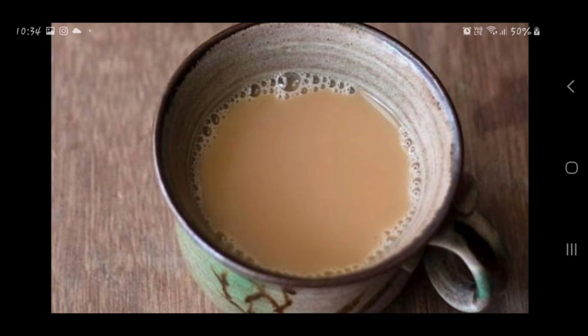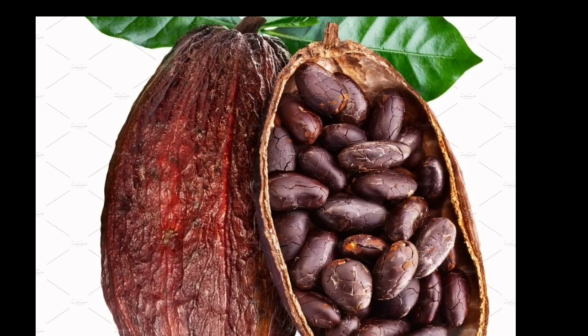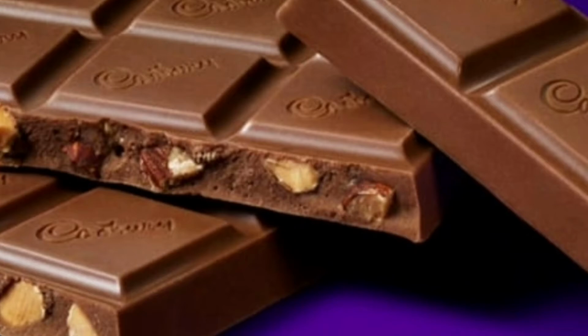Okay. The next one is, children, cocoa. Cocoa is made from seeds of the cocoa tree. Yes children, cocoa is used to make, why do we use cocoa? Yesterday we learned it is used to make chocolates. You like chocolates, right? Yes, even I too like chocolates.